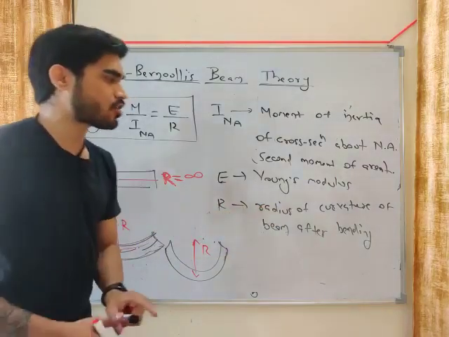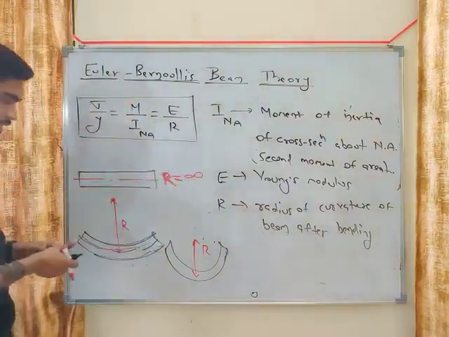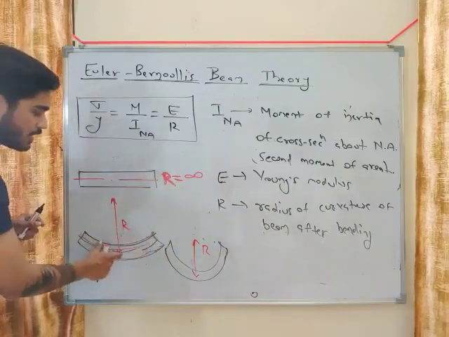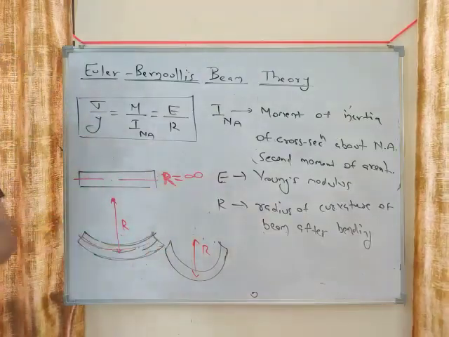So what is R? Radius of curvature. When the beam bends, it bends into a circular arc. So what is this radius? R. This is the radius of curvature.